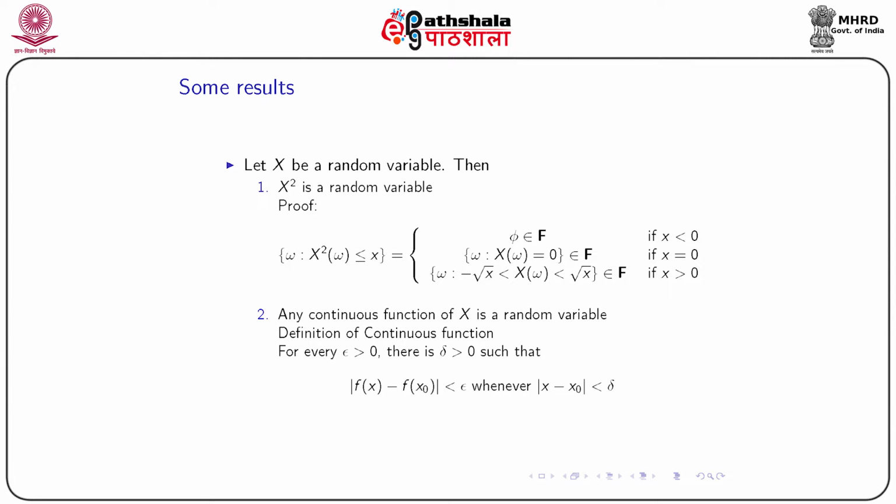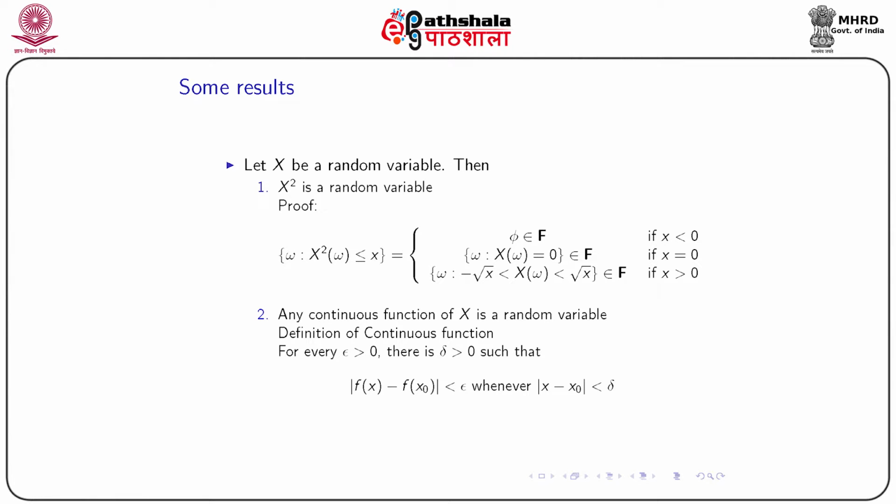If x is negative, X square (omega) less than or equal to a negative quantity is not feasible, so we don't have any such omega, and this is a null set. Phi belongs to script F. Now if x is equal to 0, then X square (omega) can't be less than 0, so it must be 0.